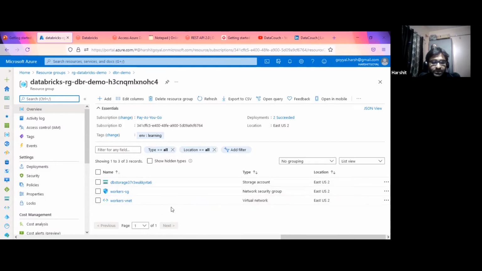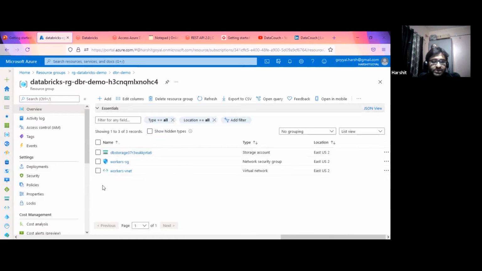Okay, this is a very important screen. Once I start the cluster, we will see a few virtual machines start over here and a few resources created over here. All the resources related to a workspace will be available over here.